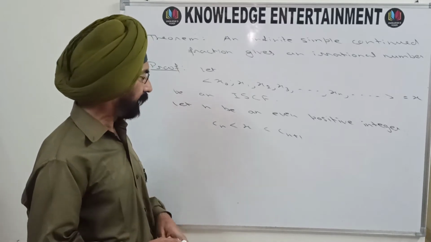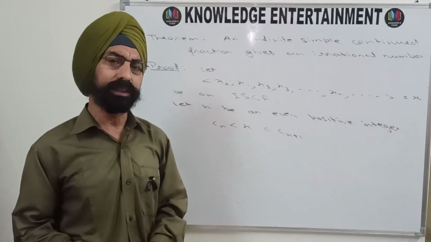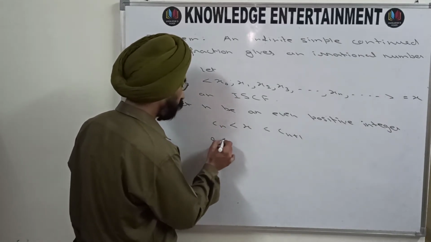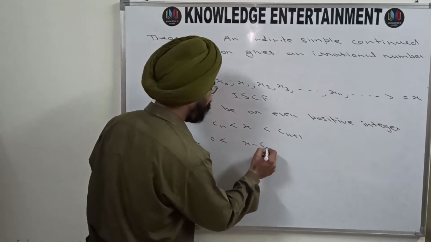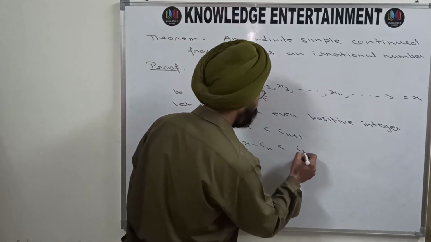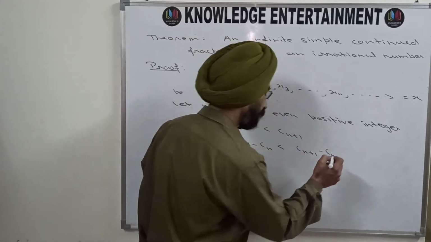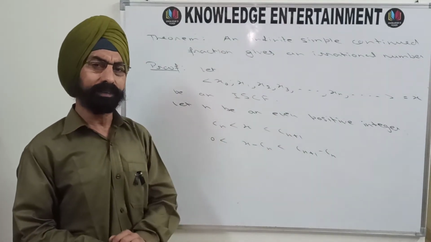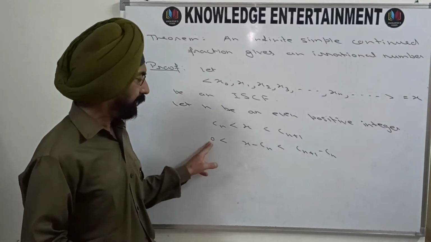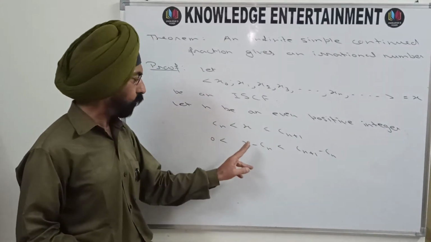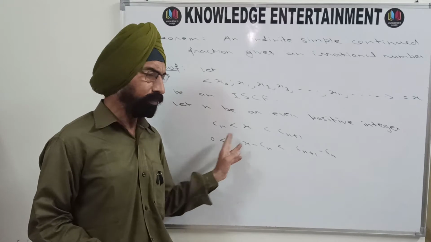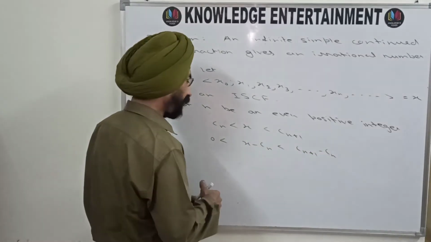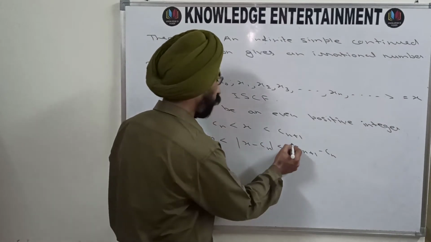quotient. Now subtract Cn throughout from this inequality. So Cn minus Cn will be 0. Here you will get x minus Cn, and here you will get Cn plus 1 minus Cn. I have subtracted Cn from each term of this inequality. And since it is on the positive side, 0, x minus Cn, each of these numbers is definitely positive. So you can take mod here as well.